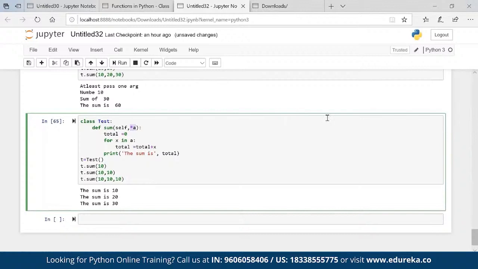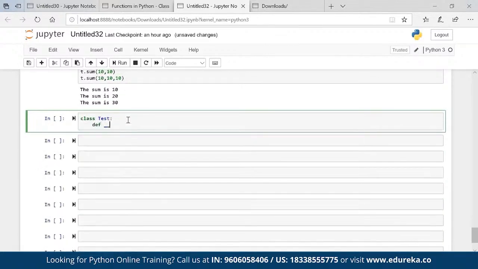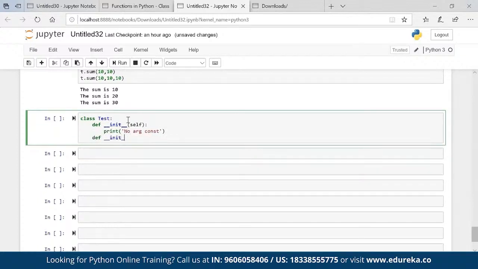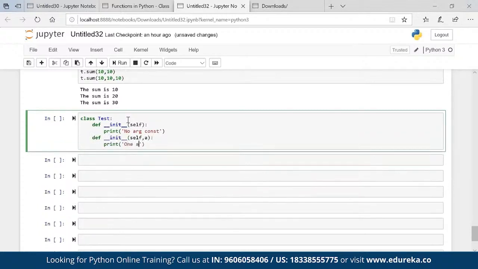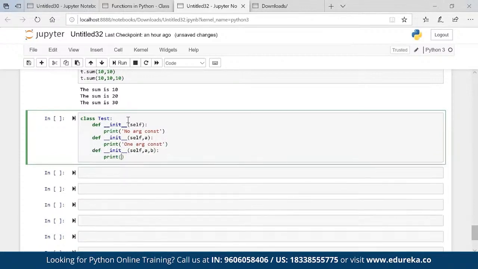Now a question arises: there is a concept of constructor overloading as well. Class test, def __init__, this is my constructor, right? We already know that it is a constructor. Self, let's say print no arg constructor. Def __init__ self, a, print one arg constructor. Def __init__ self, a comma b, print 2 arg constructor.